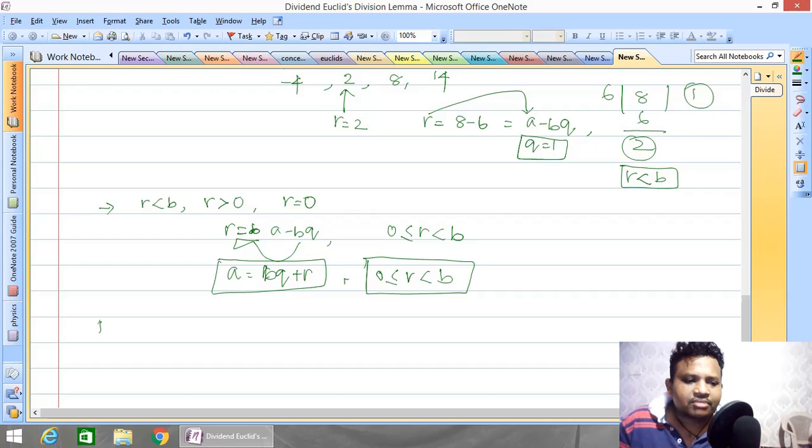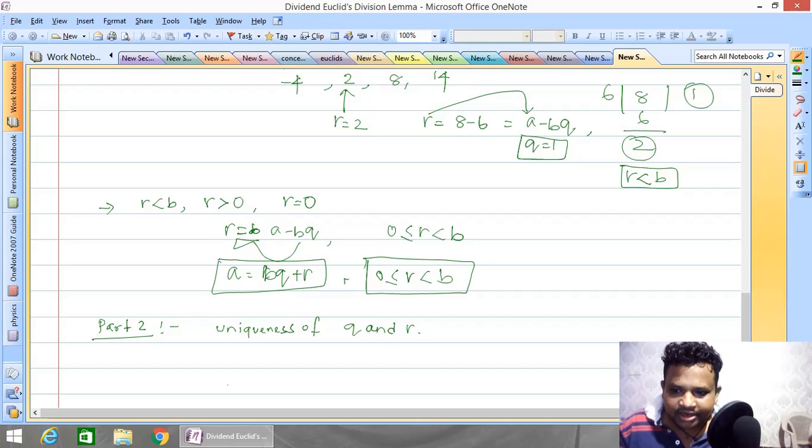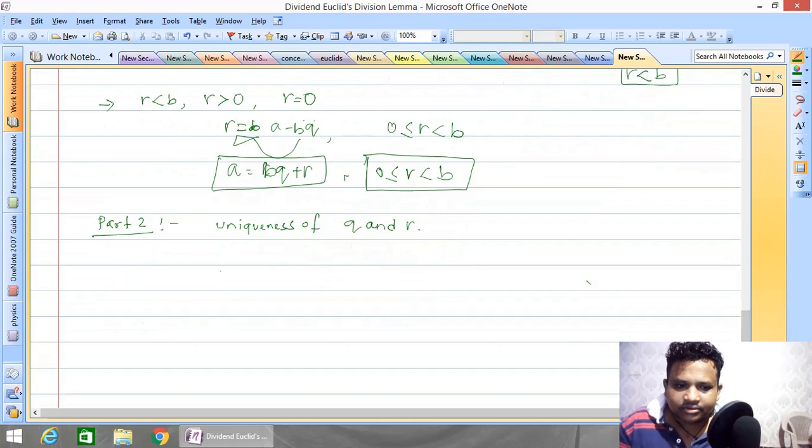Now let us come to part 2. What are we doing in part 2? We have to prove the uniqueness of Q and R. In order to prove the uniqueness of Q and R, let us consider the same equation: a is equal to bq plus r, 0 less than or equal to r less than b.